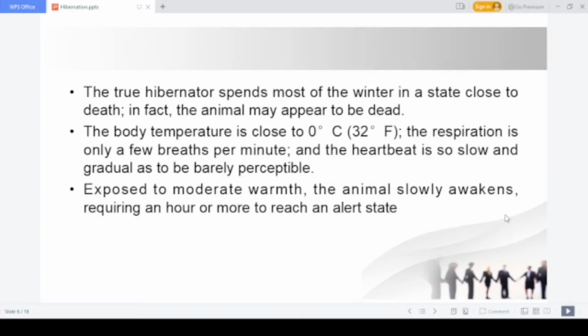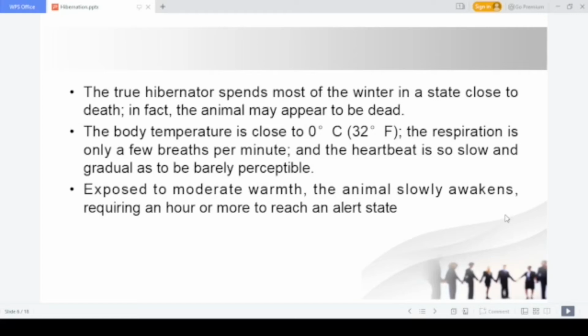Then there is true hibernation. See here, body temperature in some animals comes to almost 0 degree centigrade in some cases. Respiration means only a few breaths per minute. That is the case where the heartbeat is very slow.